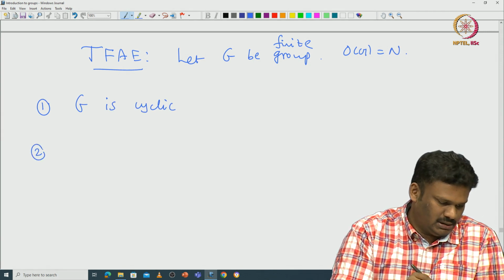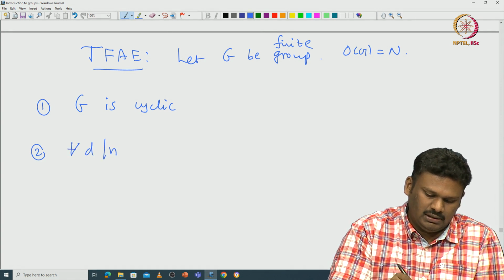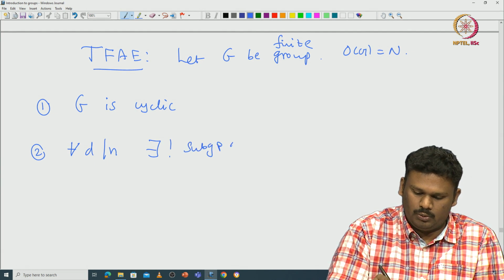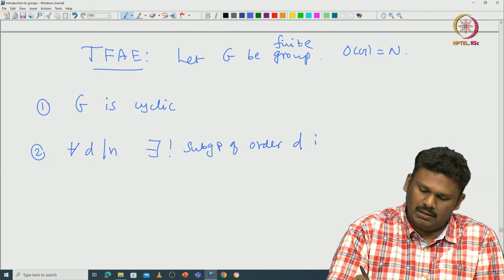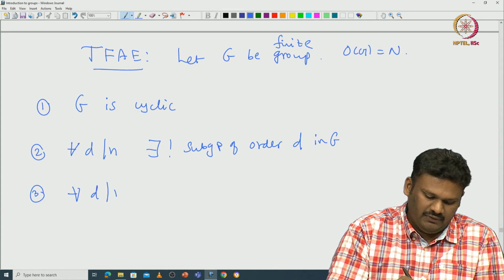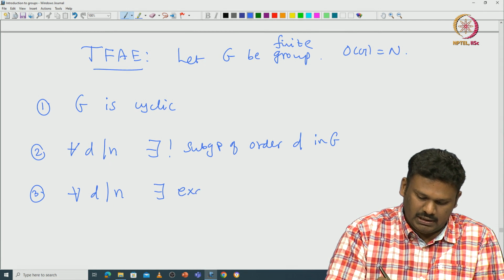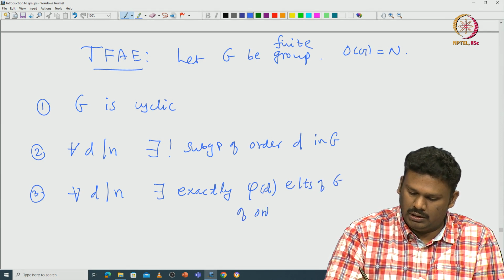Second is, for all d dividing N, there exists a unique subgroup of order d in G. The third thing is, for all d dividing N, there are exactly phi of d elements of G of order d.